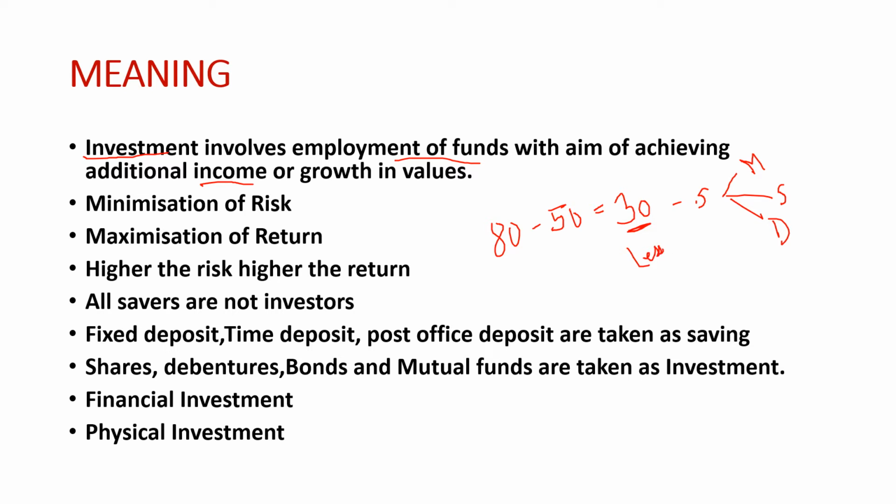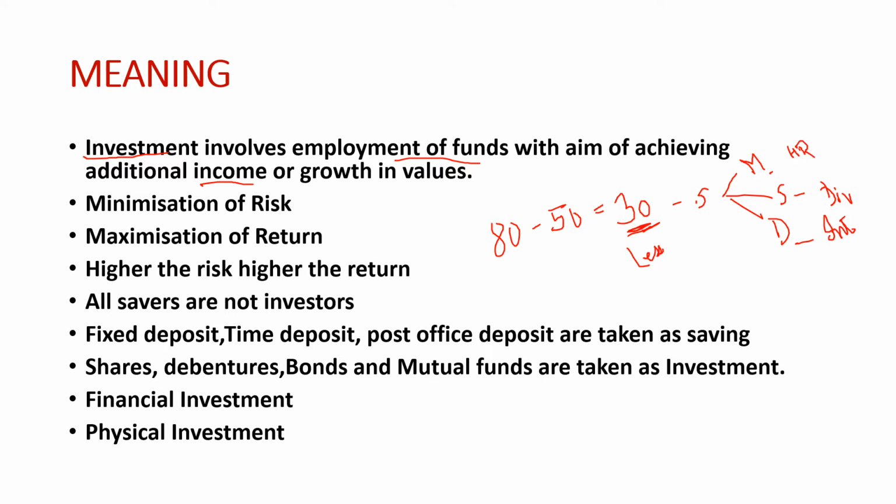It will not double, not even in one year. But if I buy 10,000 shares, 10,000 debentures and 10,000 mutual funds or bonds, from the shares I will get dividend in a year, in debentures I will get interest, and in mutual funds I will get a very high return.